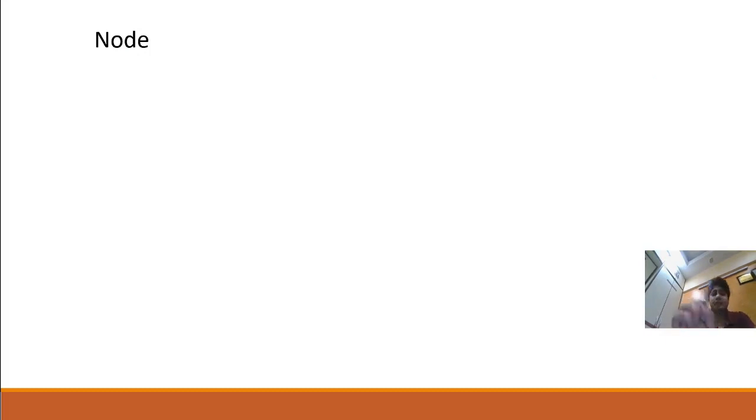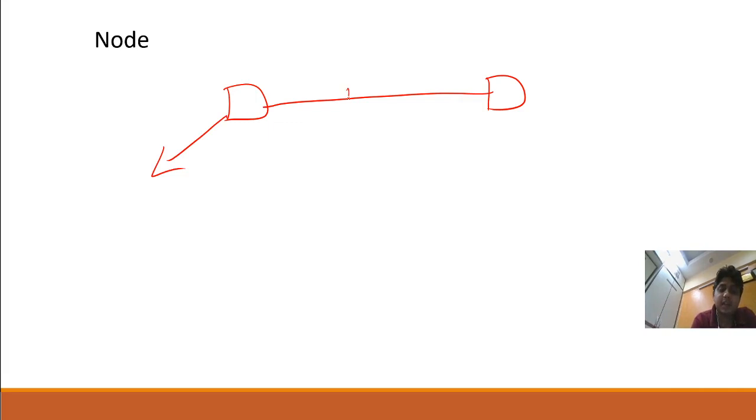Next, what is node, guys? Two computers connected with each other is called networking. But when this computer is connected with the help of some network cable, this computer is called node. But when these two computers are not connected to anybody, they are termed as computer.